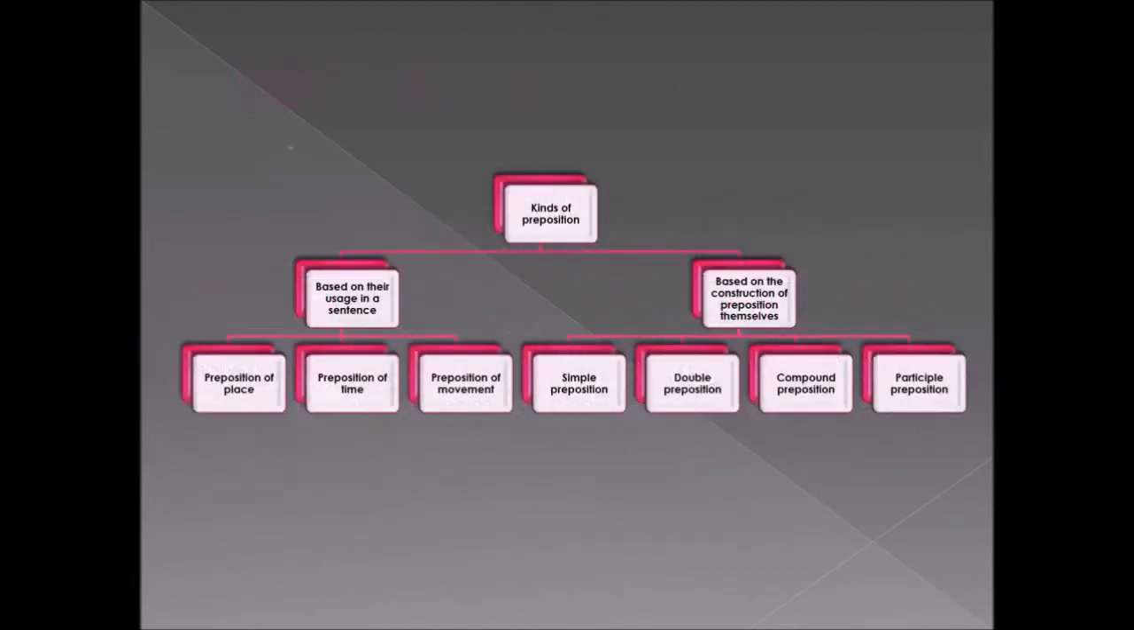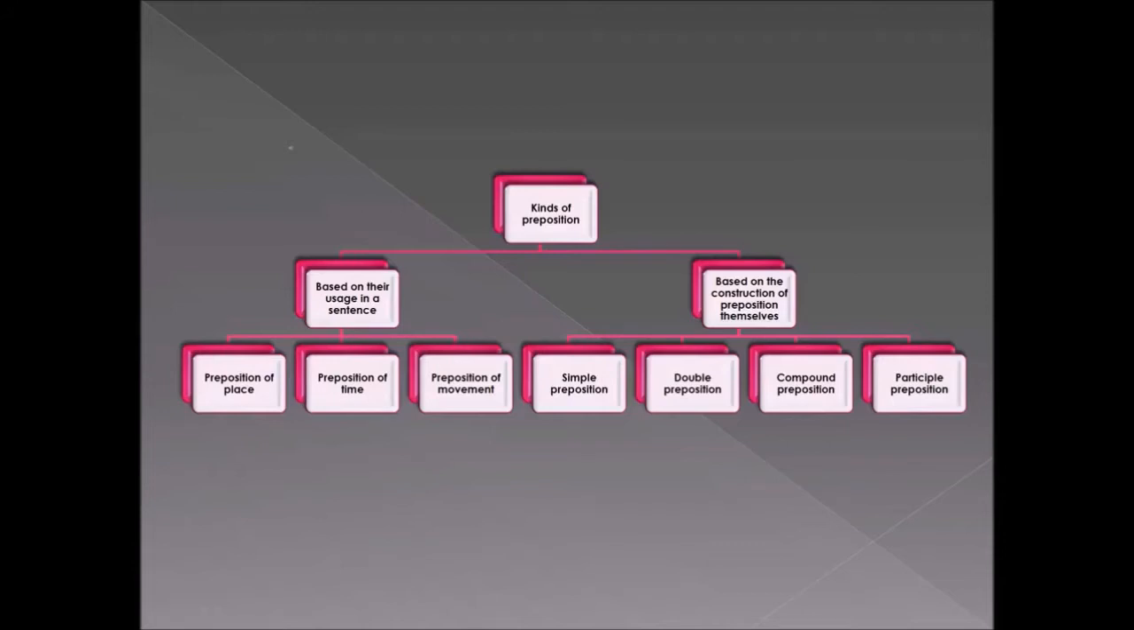Okay, students, now we are looking at a chart which tells about the kinds of preposition. In English, preposition is generally divided into two kinds. They are prepositions that are based on their usage in a sentence, and the other kind is prepositions that are based on the construction of prepositions themselves. So under these two kinds there are different types of prepositions. Let's discuss them in detail.